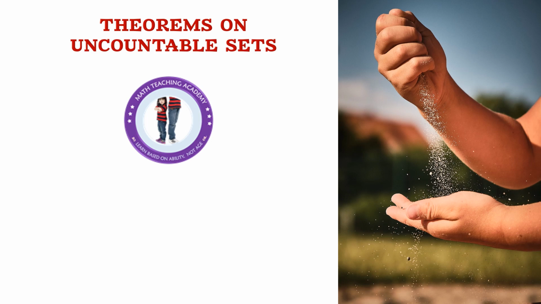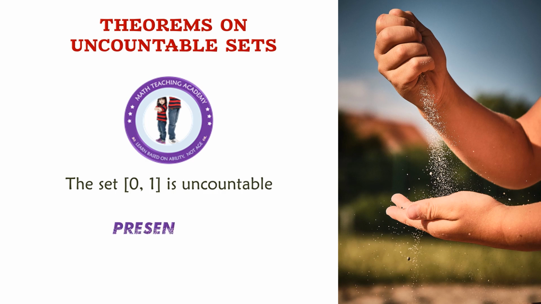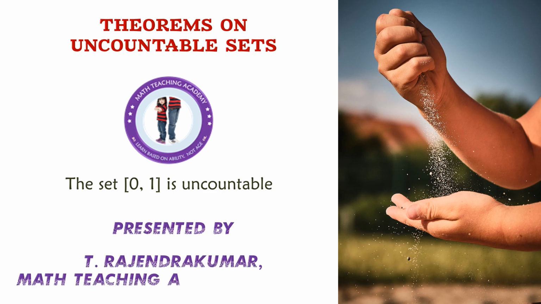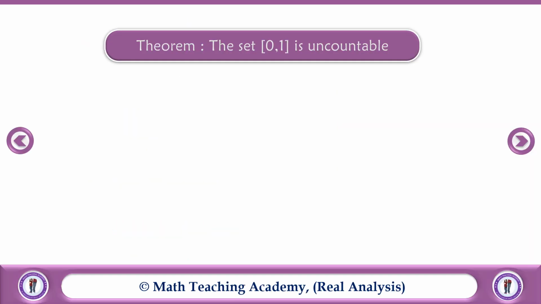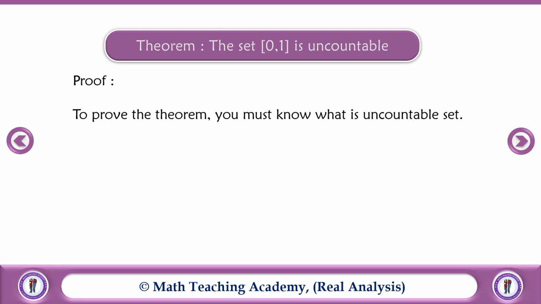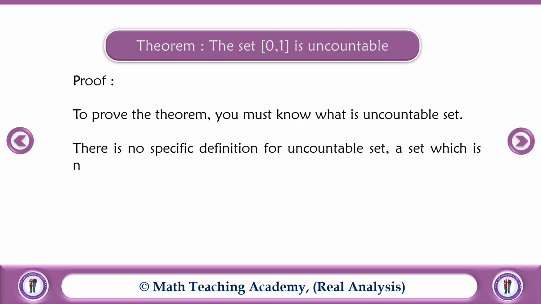Here in this video, today we are going to look at theorems on uncountable sets. The statement of the theorem is: the closed interval [0, 1] is uncountable. To prove the theorem, you must first know what an uncountable set is. There is no specific definition for an uncountable set. A set which is not countable is said to be uncountable.